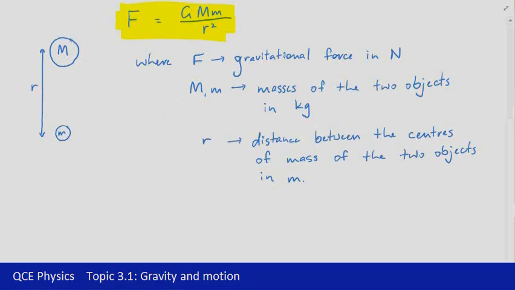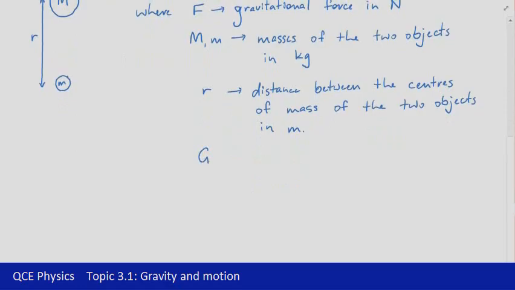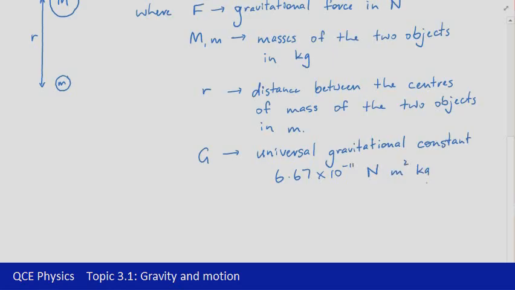The last thing that we need to identify then is that value of capital G. Note that it's a capital, it's not the same as lowercase g, it's a different quantity. Lowercase g is the acceleration due to gravity, capital G is the universal gravitational constant. That has a very specific value that's determined experimentally, and the value of the universal gravitational constant is 6.67 by 10 to the negative 11 newton meter squared per kilogram squared. Now you might look at those units and go, well, where do they come from?